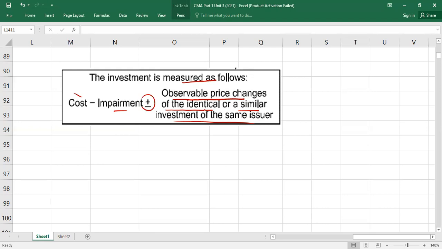For example, you bought it for $100. Now the market value of A is $112. So I can say this observable change is $12, of identical or similar securities of the same issuer. So I will add this $12. If you bought it for 100, but market value is 88 of similar or identical securities, then I will deduct this $12 to get my measurement alternative value.